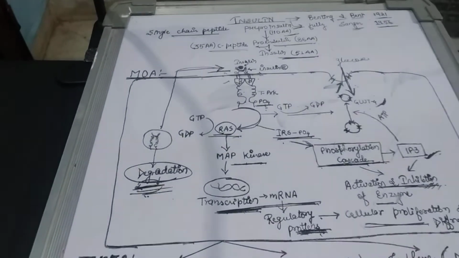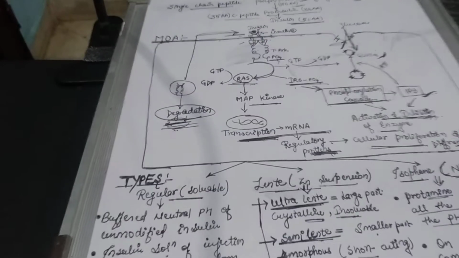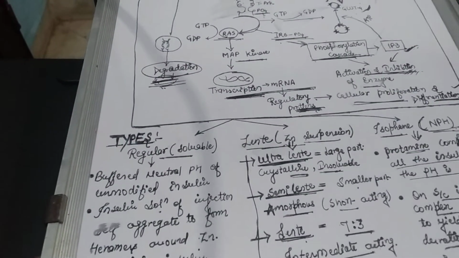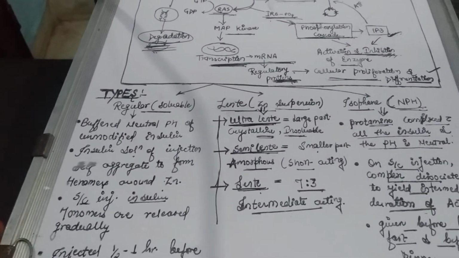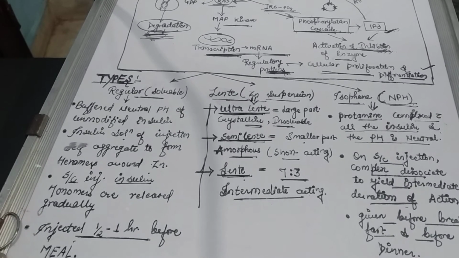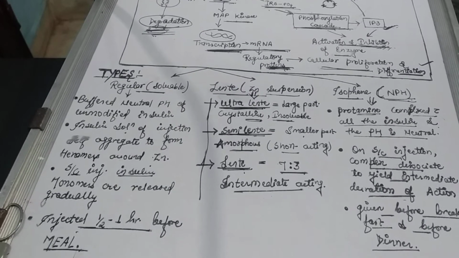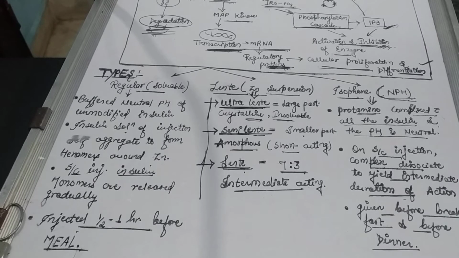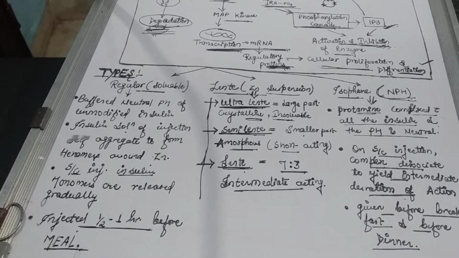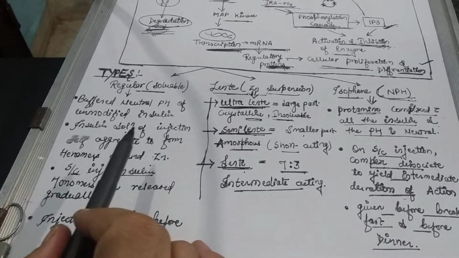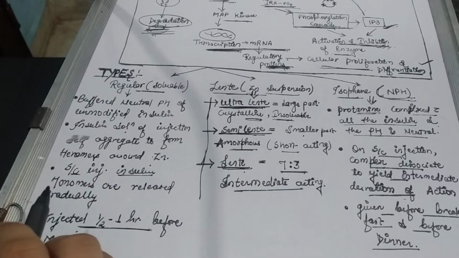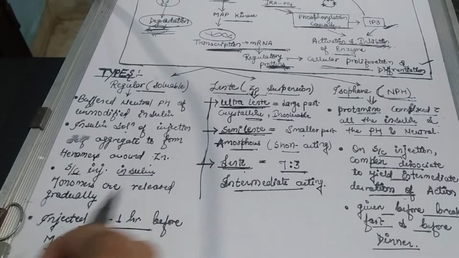Now, what are the types of insulin? Okay, there are 3 types of insulin. First, the regular or soluble insulin, then lente insulin, and the isophane neutral protamine Hagedorn insulin. The regular or soluble insulin is a buffered neutral pH solution of unmodified insulin.